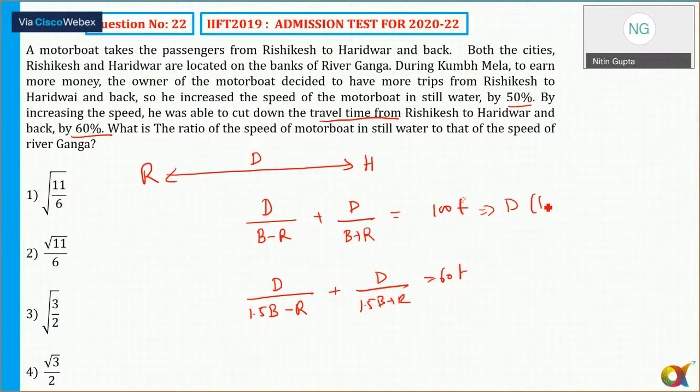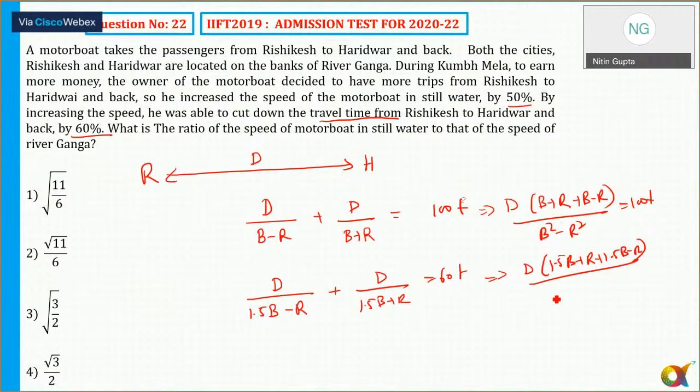At first it looks like a very complicated equation, but it will not be. It is b plus r plus b minus r upon b square minus r square, equal to 100. And here in the second case, d is common, so 1.5b plus r plus 1.5b minus r upon (1.5b) whole square minus r square, that is equal to 60.